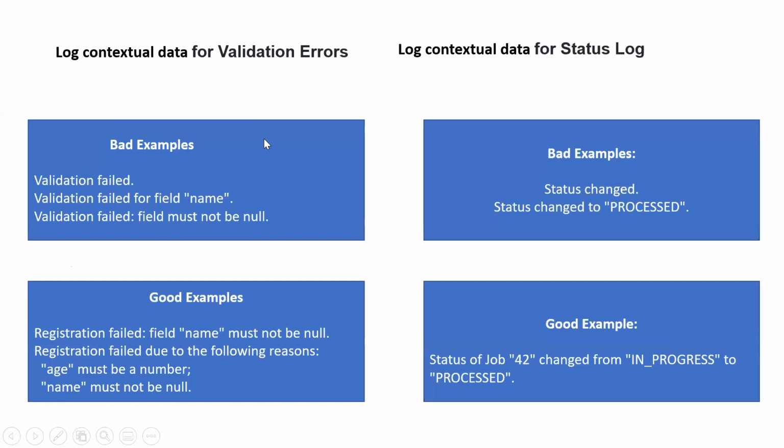Now, in this we can see some bad examples and good examples for exception logging. Many times in the exception we just log validation failed.